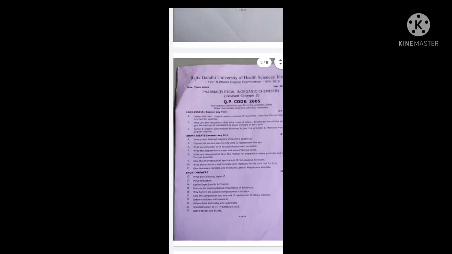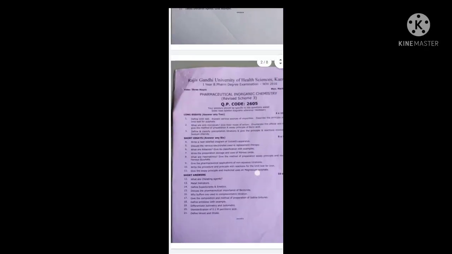Then let's move towards this one. Here they again ask: discuss the various electrolytes used in replacement therapy. Fifth question. You remember that? Definitely they will ask it in tomorrow's examination. Next, one more very important question which may be asked in our examination is the second one, B: write the principle for the assay of magnesium hydroxide. Yes, you remember these. These are very important.